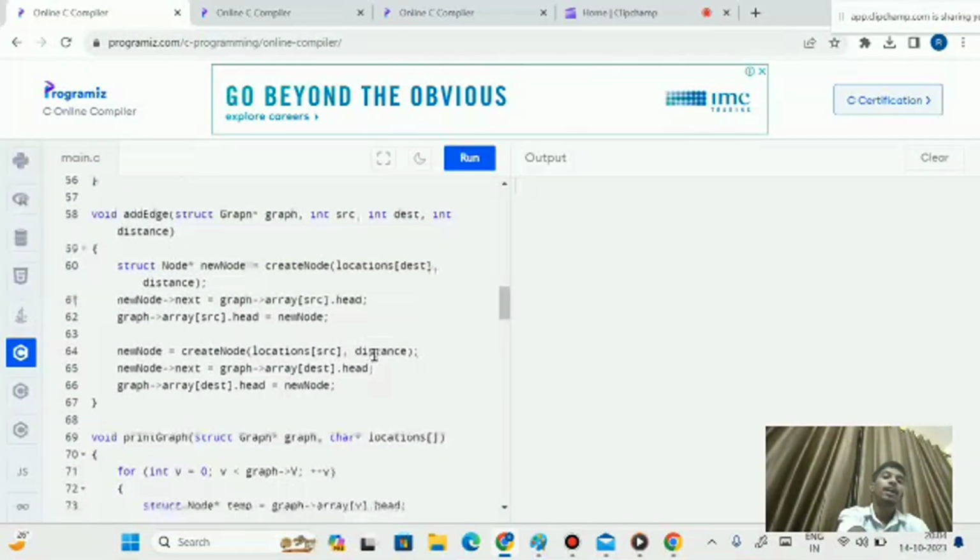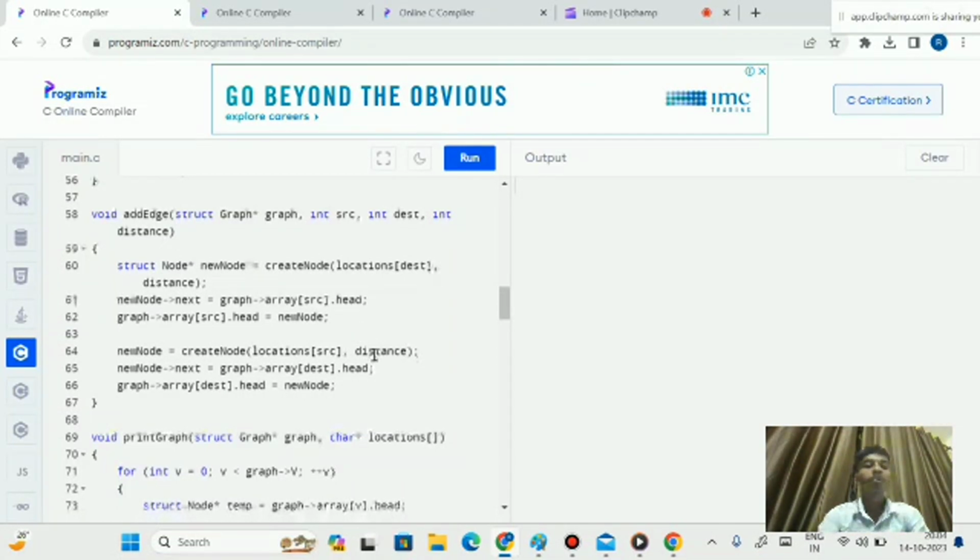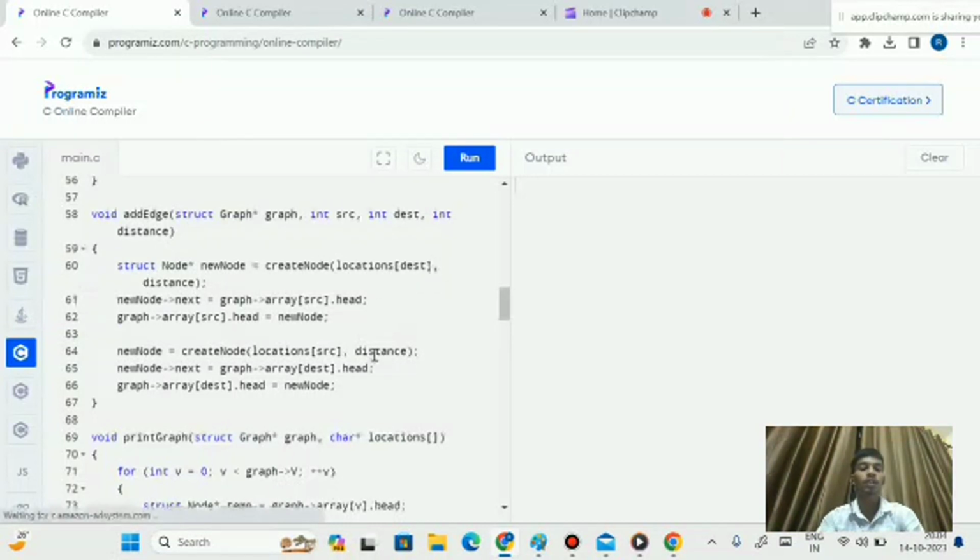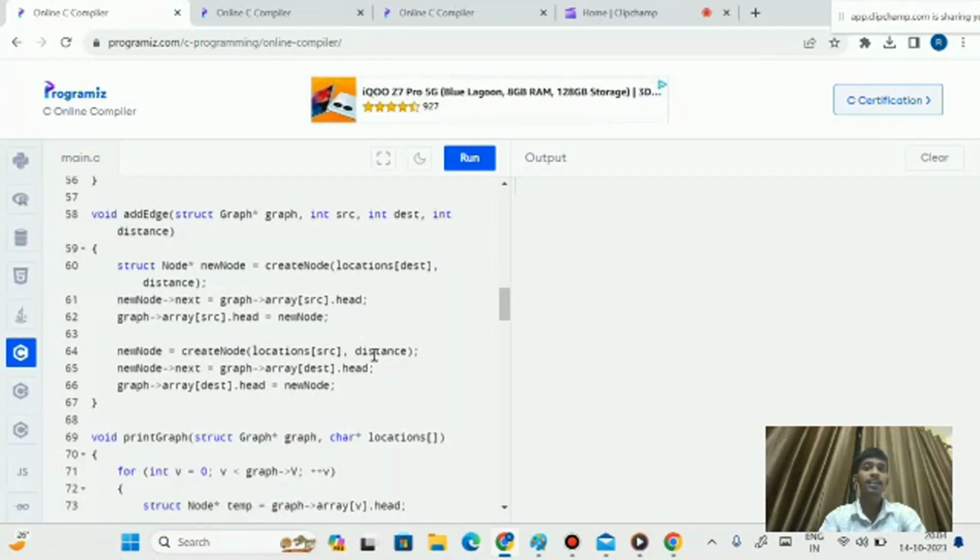Void add edge. This part of code will explain void add edge, with a struct graph pointer to the graph, and int source points and destination points. This function adds an edge connection between the two locations, from the source location to the destination location, and it creates the nodes with the distance and destination names, and adds them to the adjacency list of both the source and destination locations.